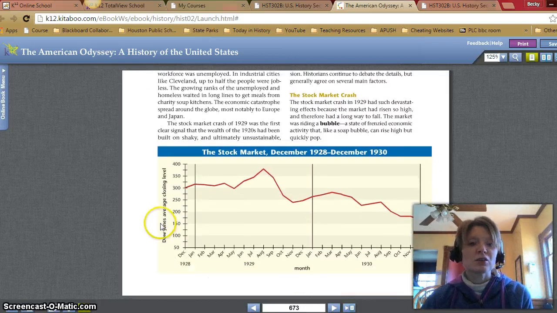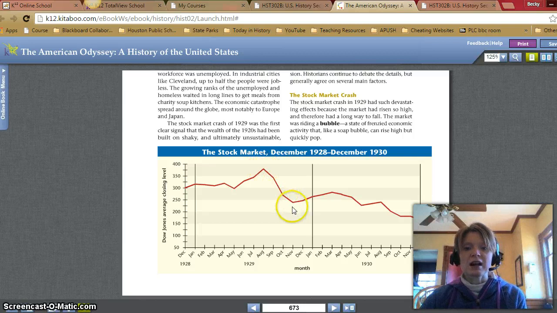Look at the graph here, the stock market from December 1928 to December 1930. You see that big peak there in 1929, and then down, and then a little up, but down, down, down, continuing down. The stock market crash.